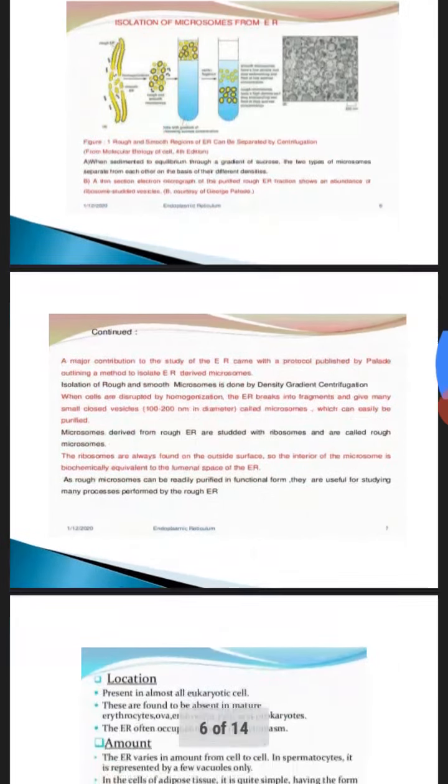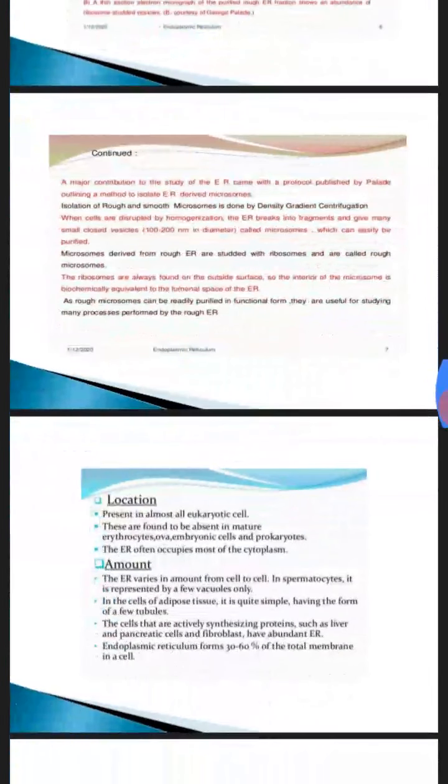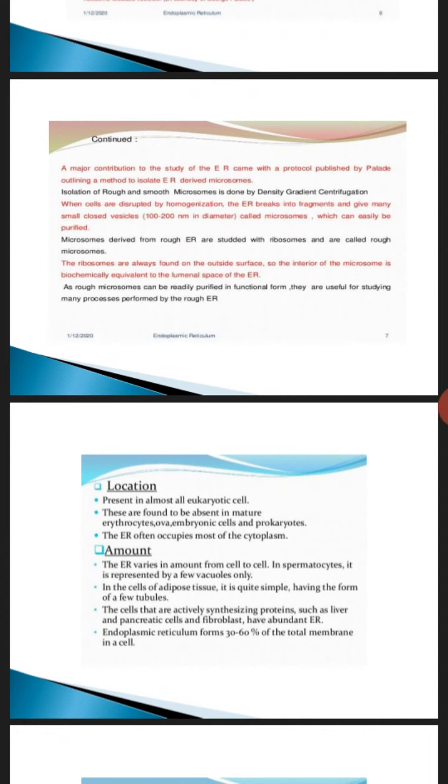Now coming to the location of the endoplasmic reticulum. They are present, as I told you, in all eukaryotic cells, but they are absent in mature erythrocytes, ova, embryonic cells and the prokaryotes. So, give examples of the cells in which endoplasmic reticulum is absent. This question is asked. So you are going to write: mature erythrocytes, ova, embryonic cells and the prokaryotes. The endoplasmic reticulum often occupies most of the cytoplasm.